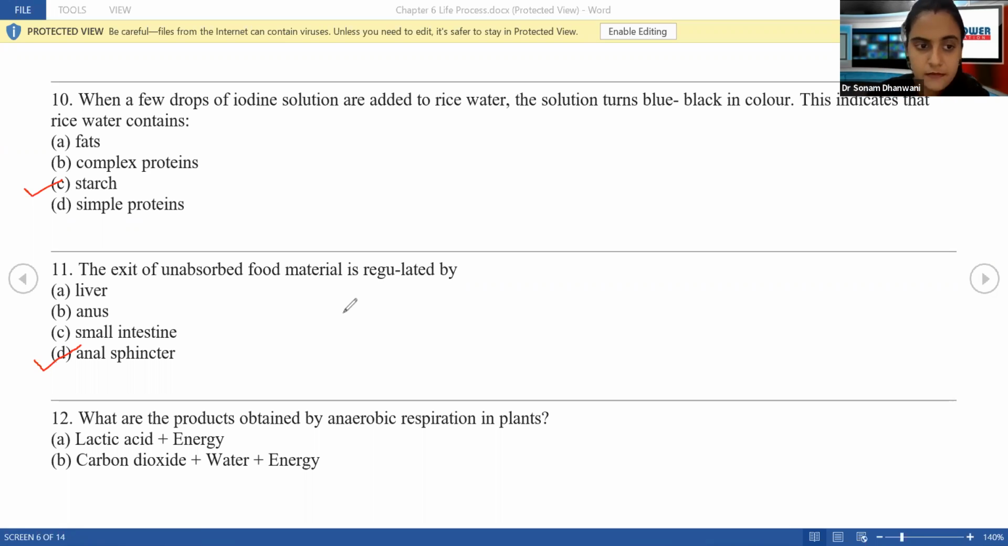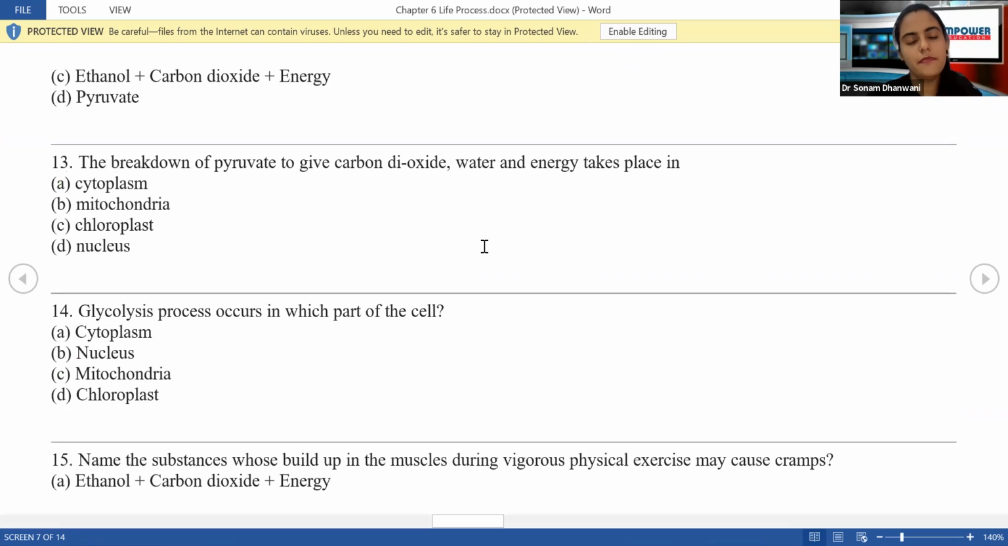Okay, going ahead. What are the products obtained by anaerobic respiration in plants? Tell me, what are the products obtained in anaerobic respiration? Let me show you all the other options. What do we get in anaerobic respiration? Correct. So the answer to this is ethanol, carbon dioxide, and energy.